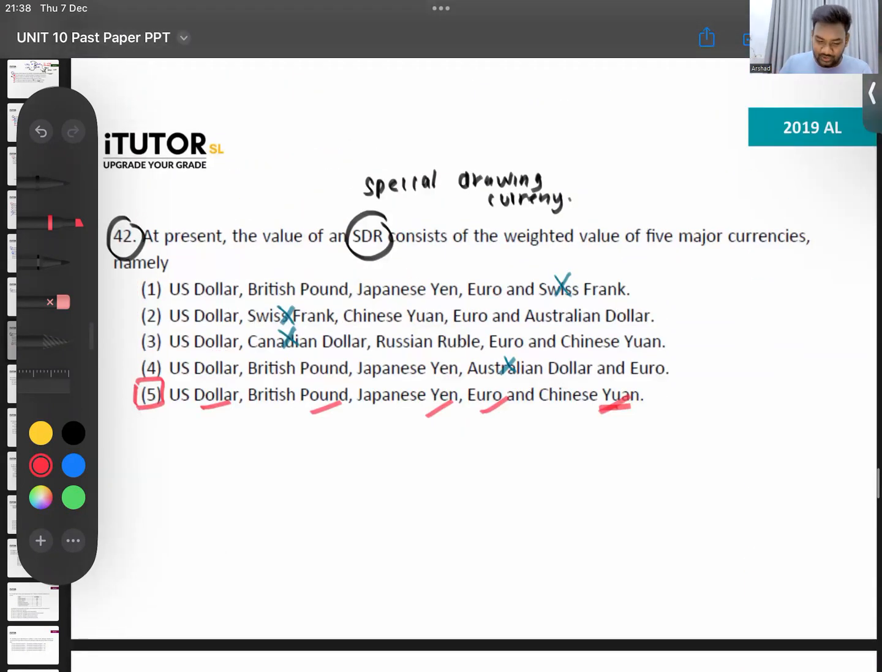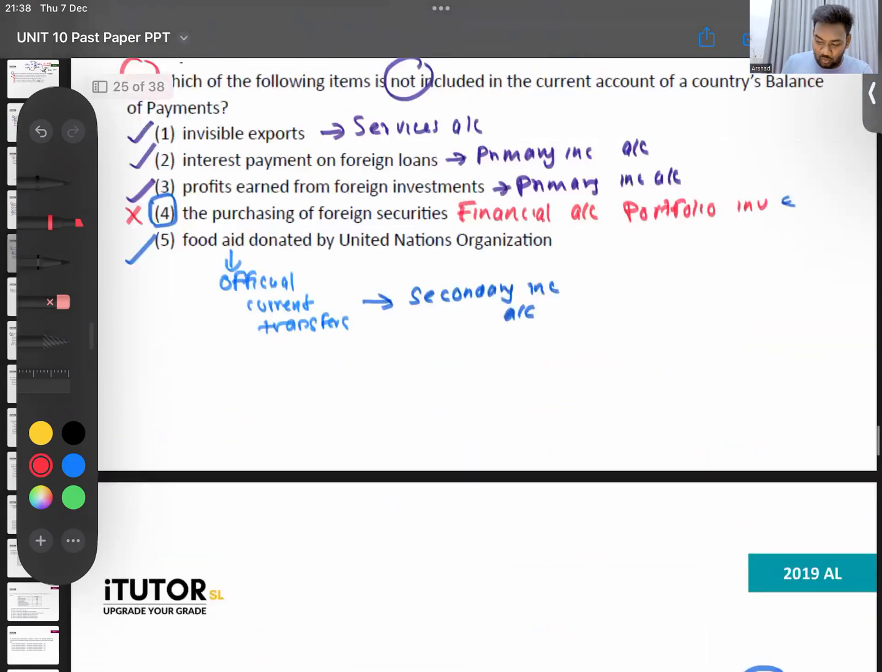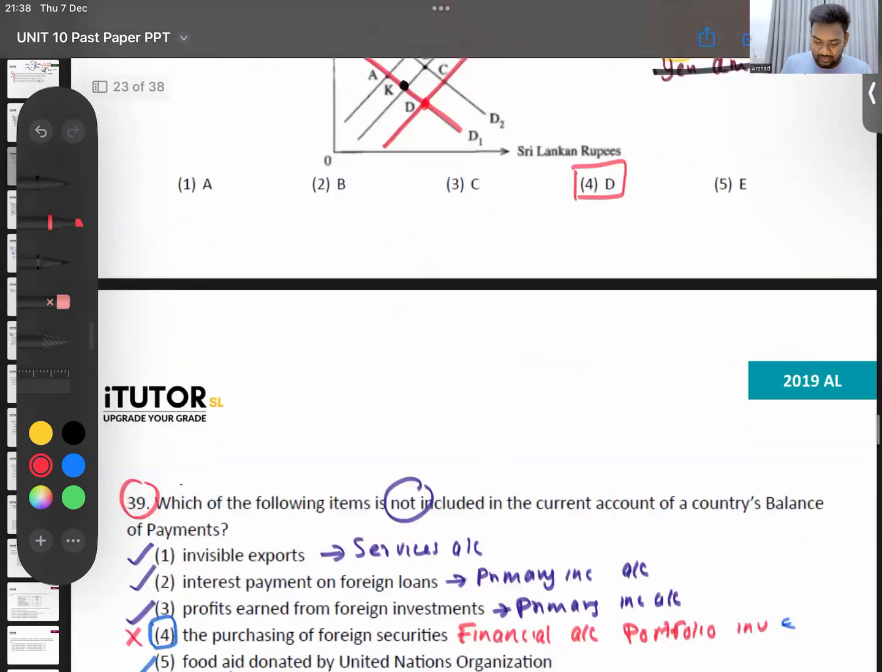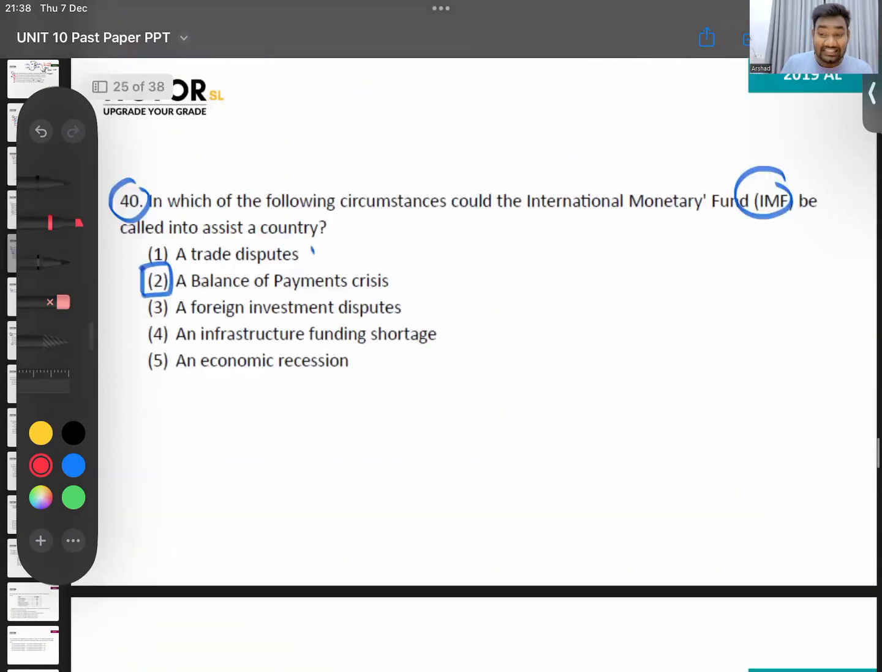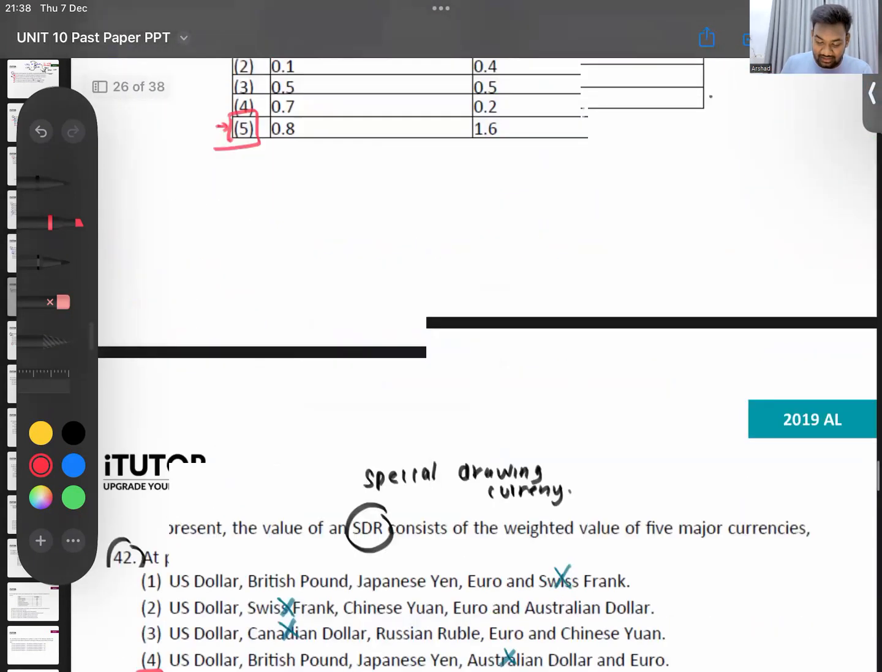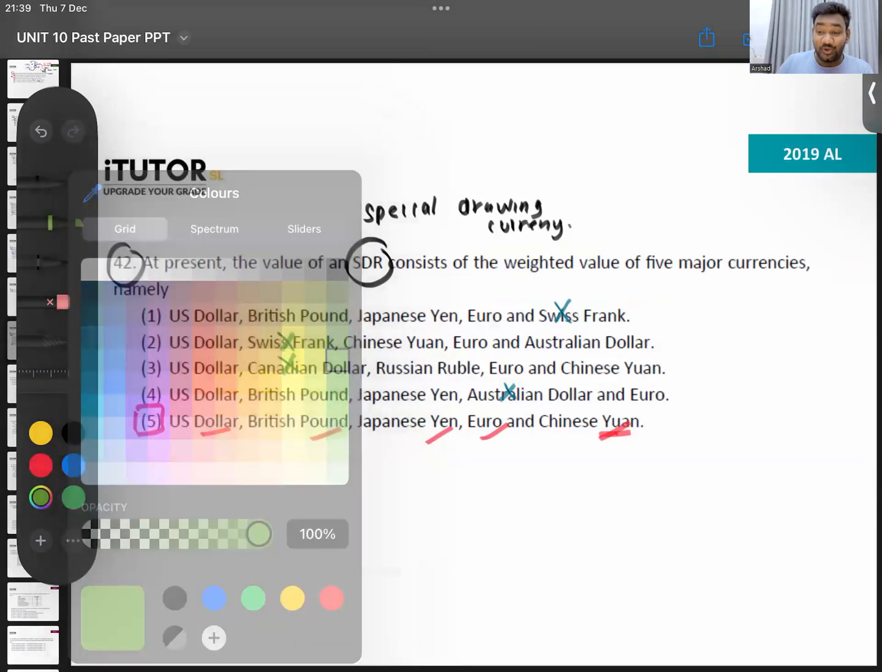Right. How did you all do so far? 2019? 1, 2, 3, 4. 4 questions. 4 out of 4? At least half? Good. Nice. We'll go to 2020.